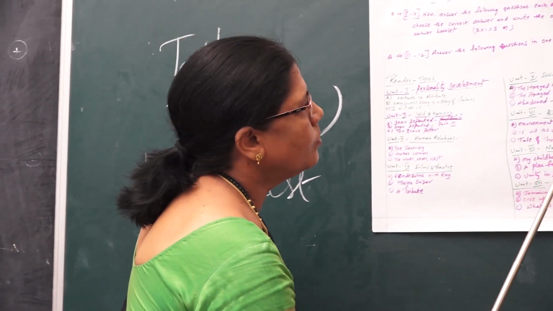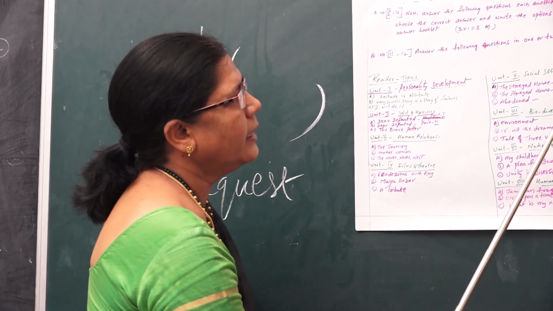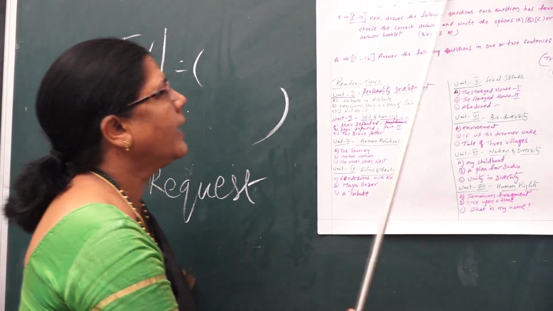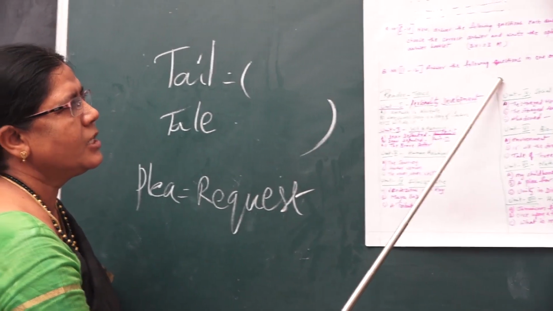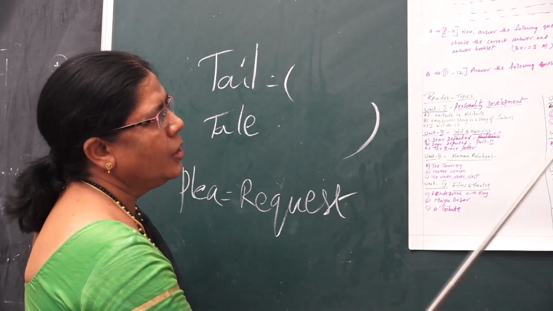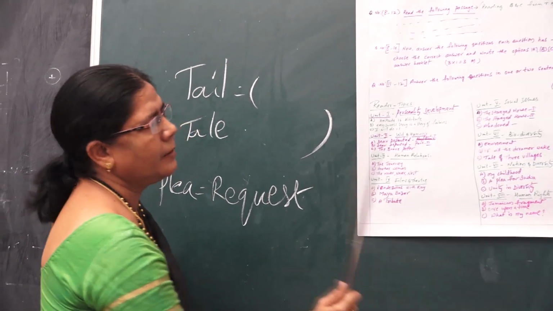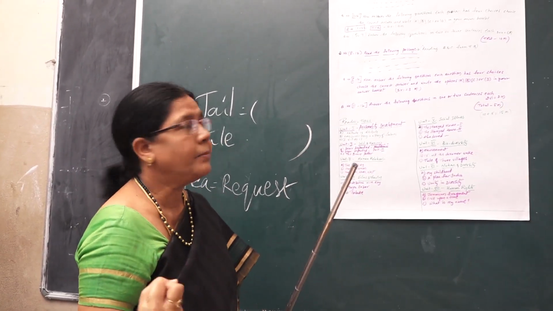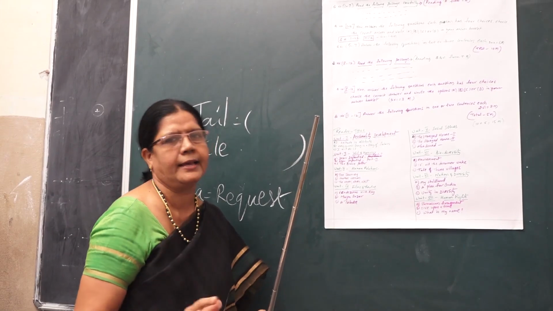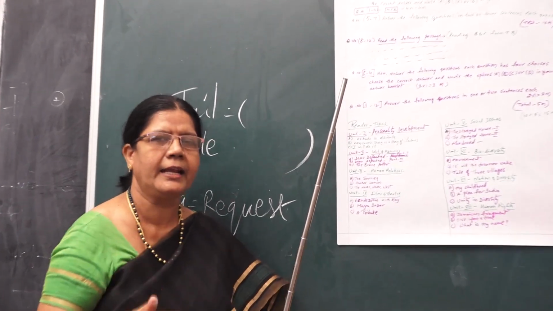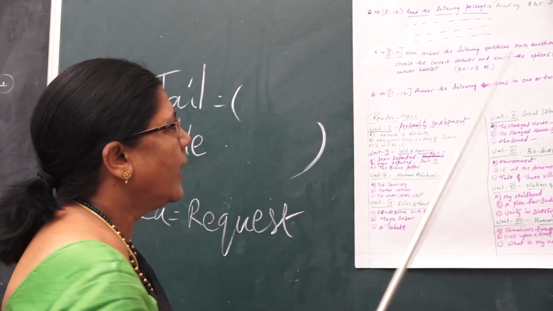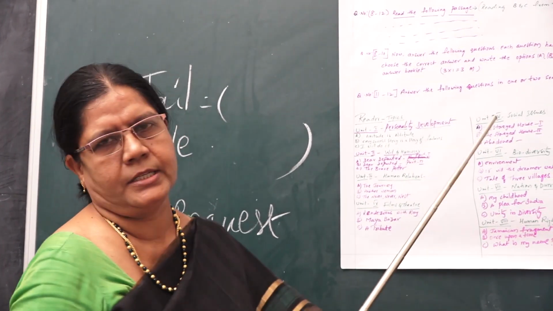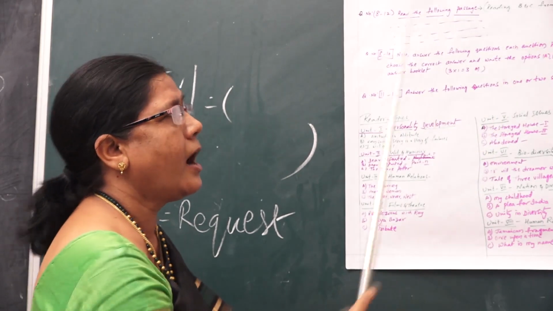Here, 2 questions will be given, and each carries 1 mark, 2 into 1, 2 marks. Altogether, from this passage of B and C reading, you will get 5 marks. That means these 15 marks are in your hands, ready-made marks, because throughout the year you have studied A reading, B reading, C reading and so on. That's why these are very, very easy questions and an easy scoring area in English.